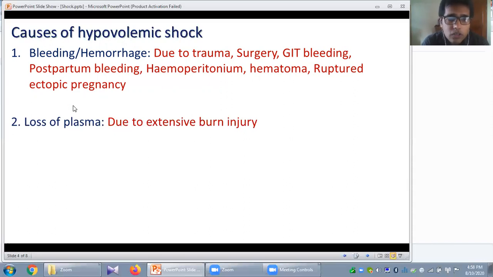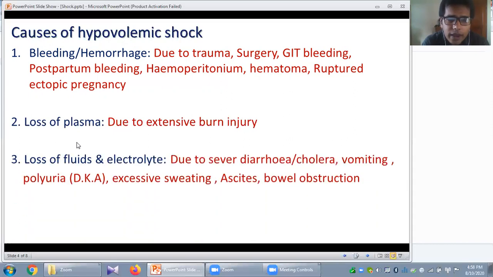So this is due to loss of plasma and due to loss of fluid and electrolytes, as seen in diarrhea, severe vomiting. Okay. That is polyuria in case of diabetic ketoacidosis.